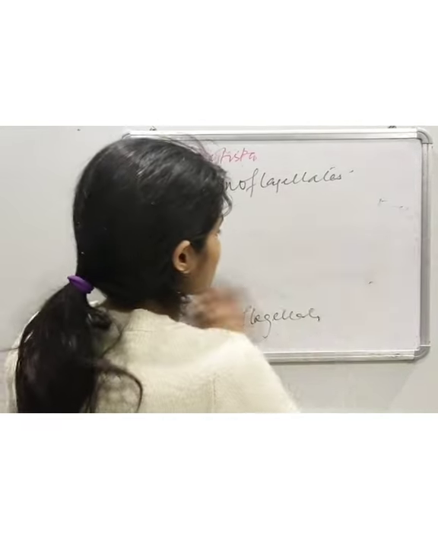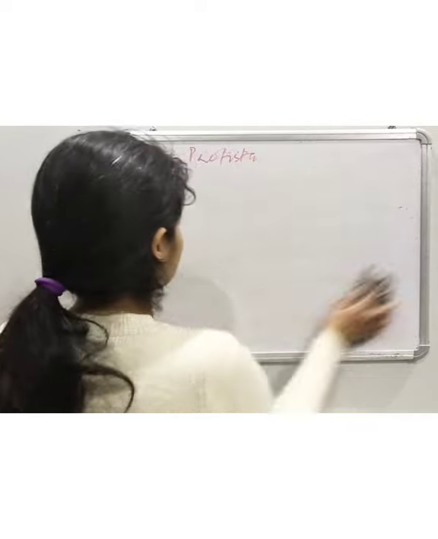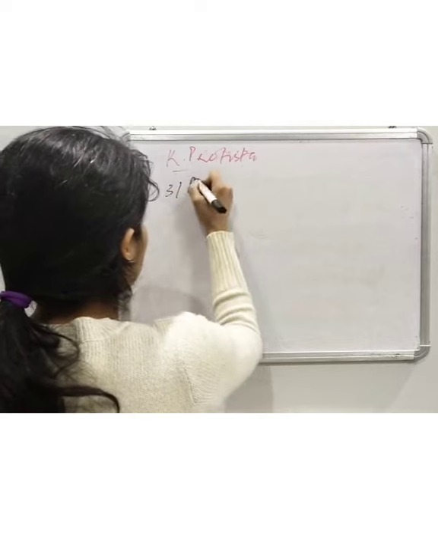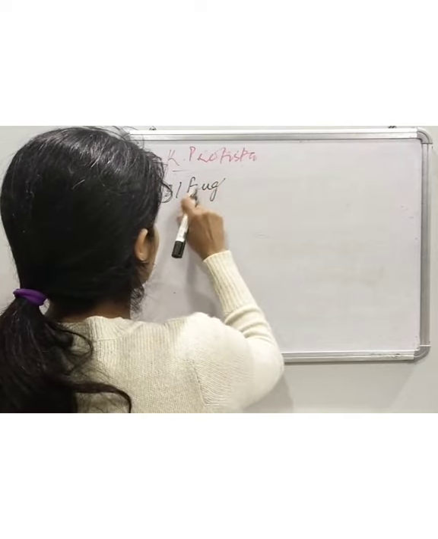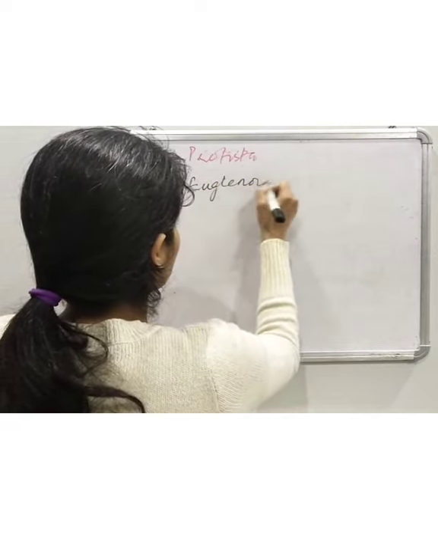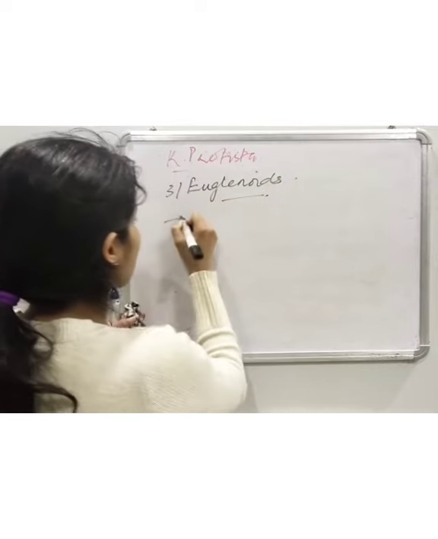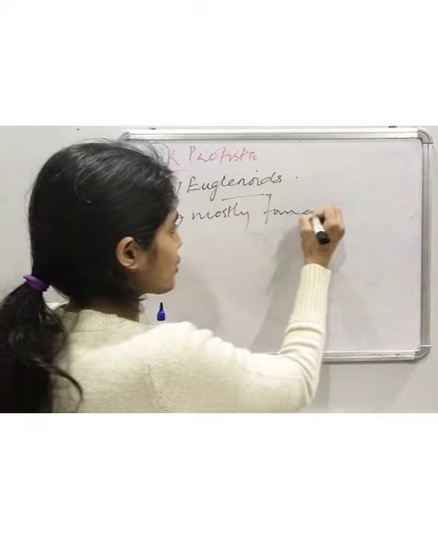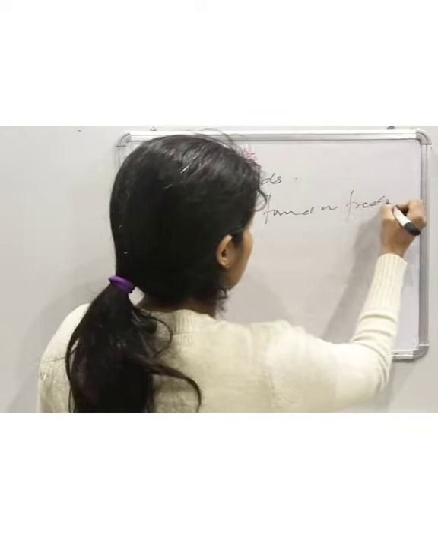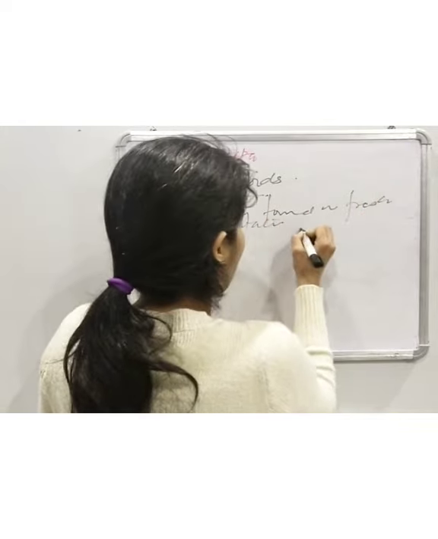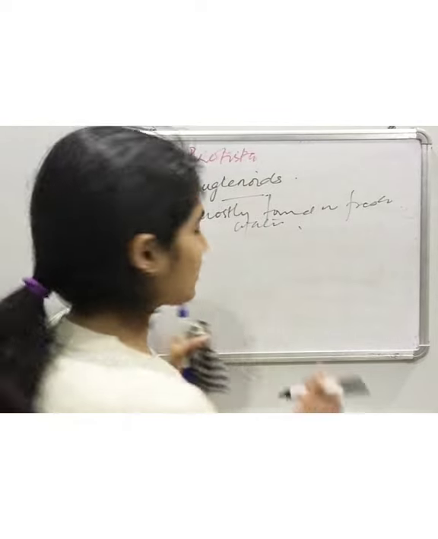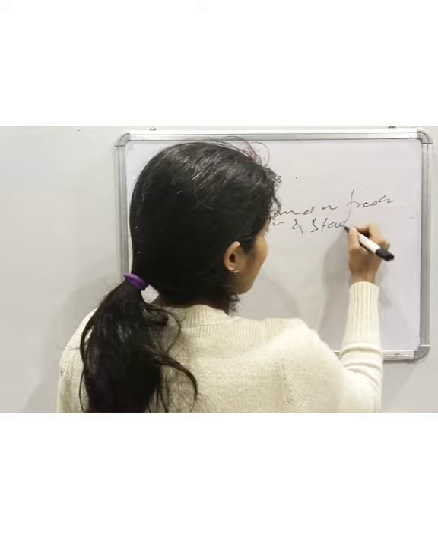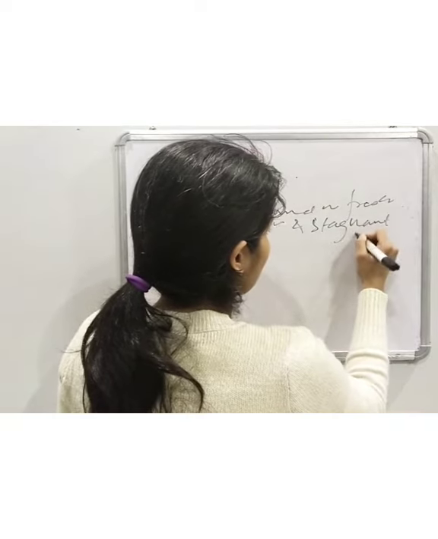Third group, which is euglenoids. These are mostly found in fresh water, in stagnant water, not in moving water.